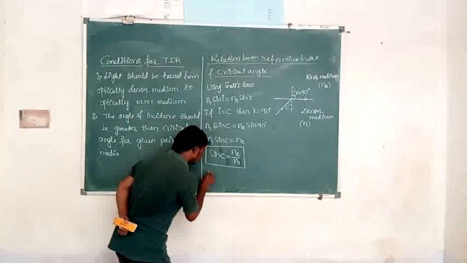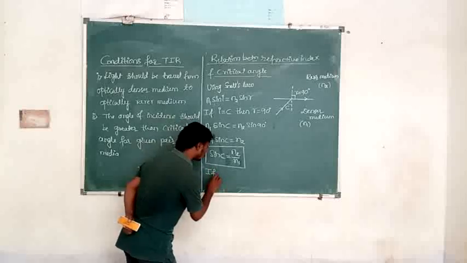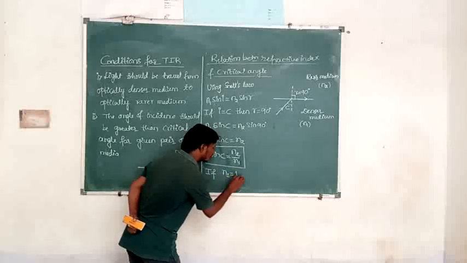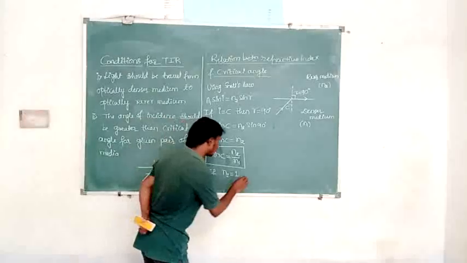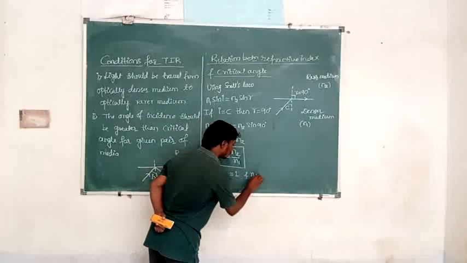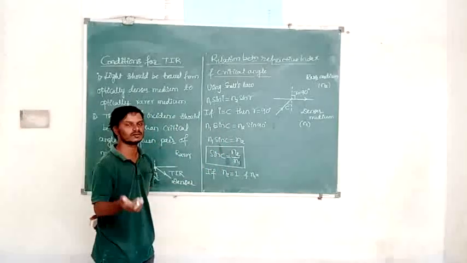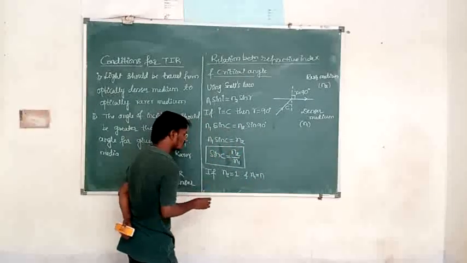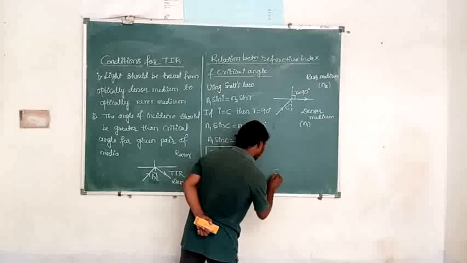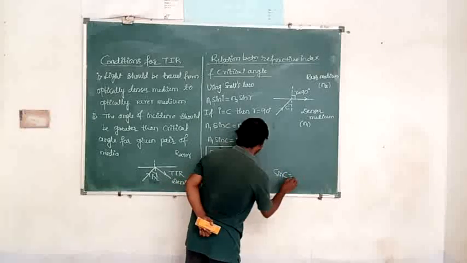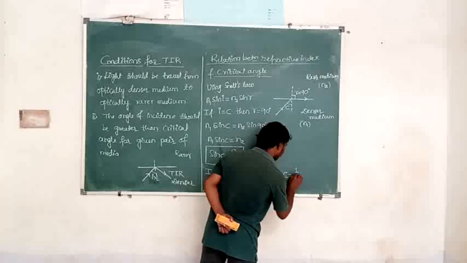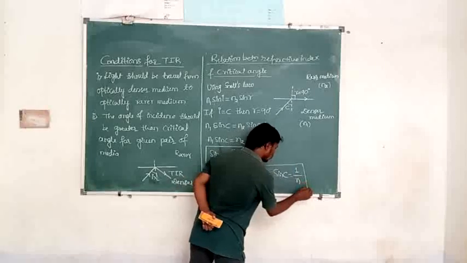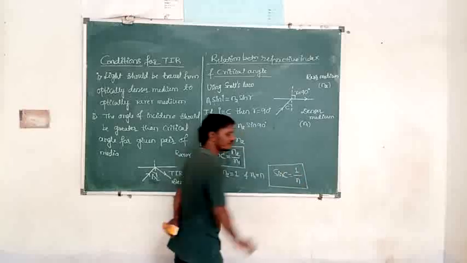Then if the second medium, that is the rarer medium, is air, then its refractive index is how much? 1. And the first medium is denser, whatever the denser medium may be, water, glass, whatever. In general, I will take its refractive index as n. Then how to write this expression now? We can write sin C is equal to 1 by n, because the refractive index of the rarer medium is 1 and the refractive index of the denser medium is n.